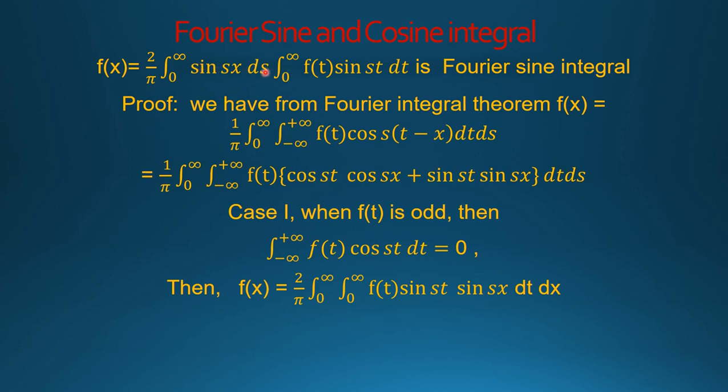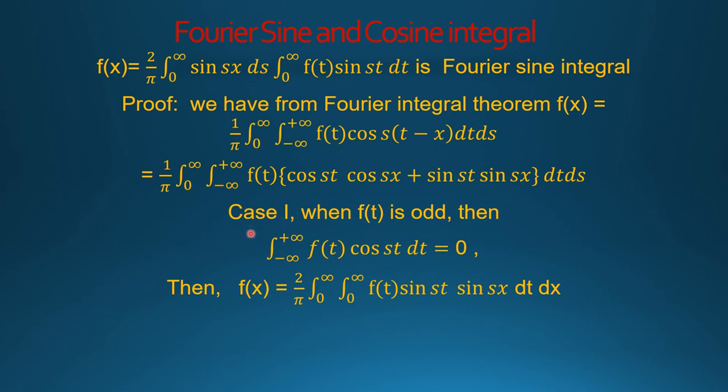This equation can be derived from the Fourier integral theorem, which is given by f(x) = 1/π ∫ from 0 to ∞ ∫ from −∞ to +∞ f(t) cos s(t − x) dt ds, and this term can be expanded, that is 1/π ∫ from 0 to ∞ ∫ from −∞ to +∞ f(t) [cos st cos sx + sin st sin sx] dt ds.